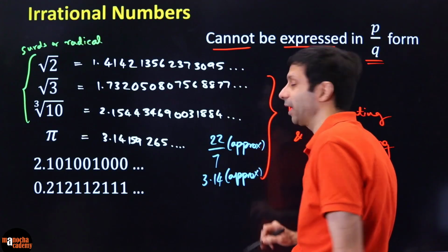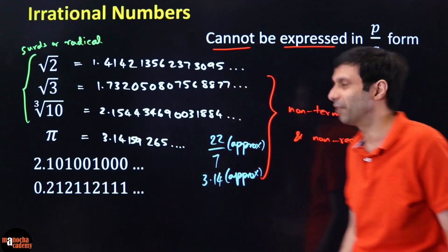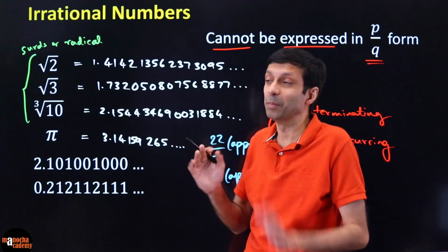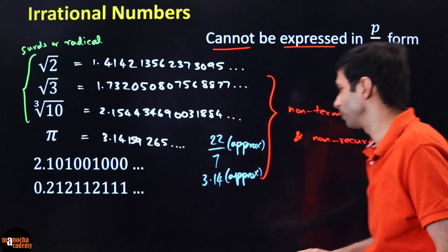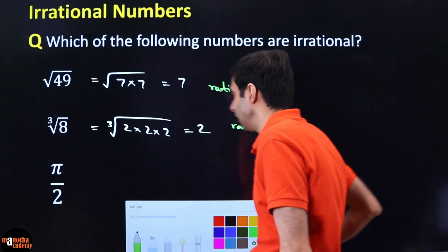The real value of pi, as we discussed in that first slide, is this big, huge, massive number which never ends. Mathematicians have not found an end to pi. It means there is no repeating pattern. It can be non-terminating, but there's no repeating pattern also. So please, pi is not 22 by 7. It's basically that massive number.